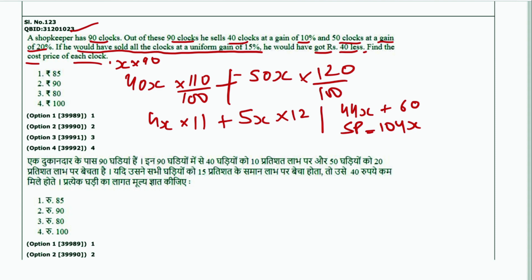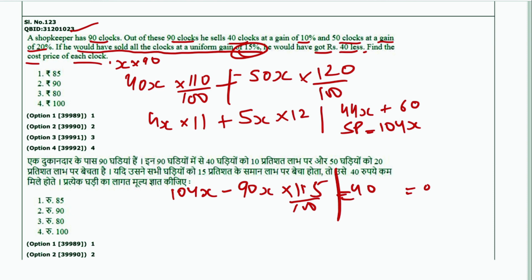Now 104x minus 90x into 115 upon 100. How? He would have 90 clocks and 15% gain is here. And he is getting 40 less, so minus 40 is equal to 0. So this will stay here and the 40 will go to the other side.